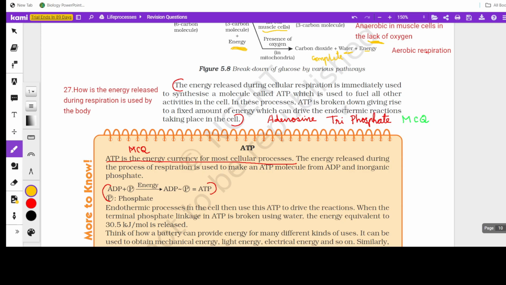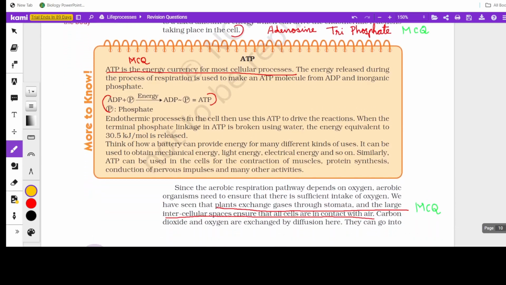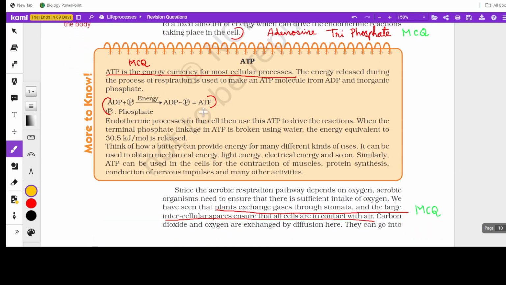So whenever there is a requirement, ATP is broken down, giving rise to a fixed amount of energy, which can drive the endothermic reactions taking place in the cell. Why have they mentioned endothermic reactions? Because the reactions which take in energy use heat energy. Okay. And please go through this too. That can also be asked. You don't expect the question directly like this, but in some indirect form this question can be asked. Okay.